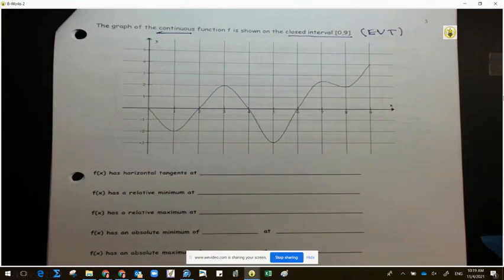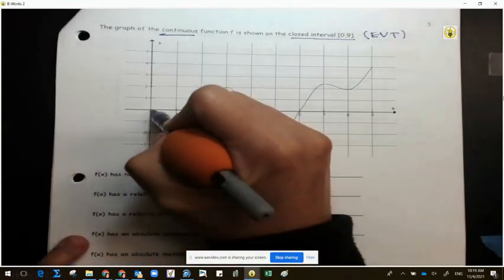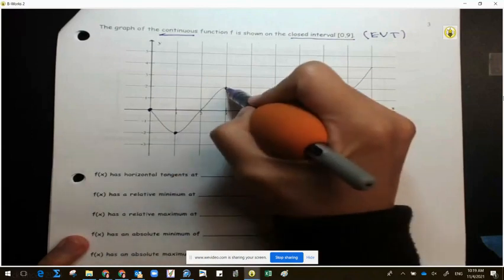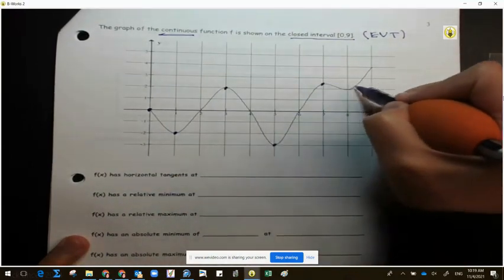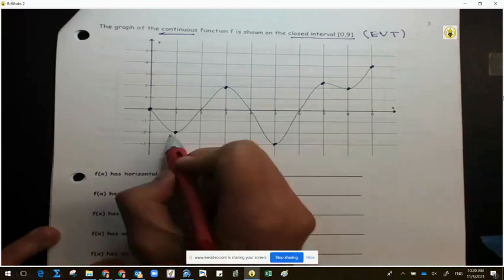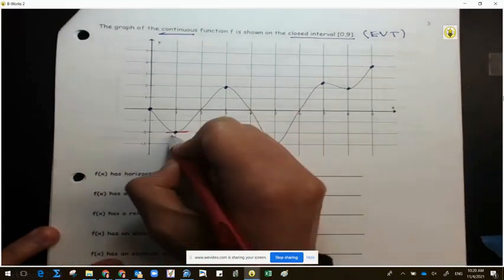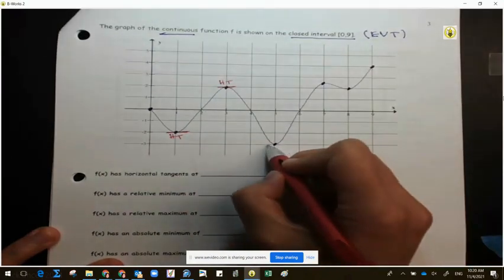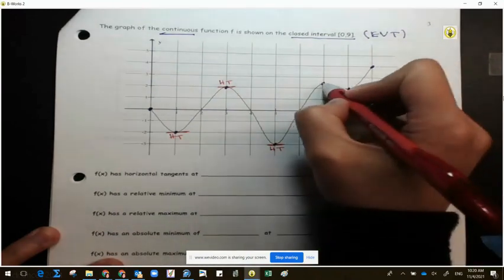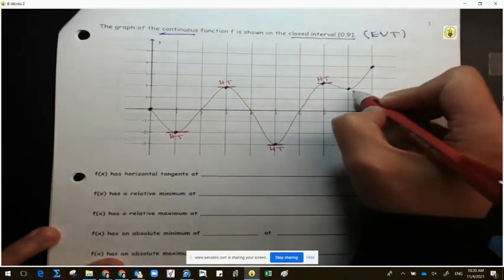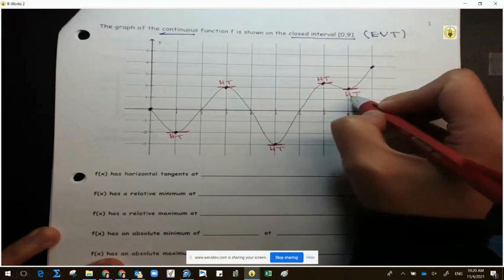So at this point, let's go ahead and put dots at the extreme points. For me, that's wherever it's hanging low or high or at the endpoints. If you want to put more dots, go for it, but it's not going to change the answer. And I think I want to put a flat surface on horizontal tangent. Do I see a horizontal tangent right here? Yep. I see one over here. HT as in horizontal tangent. You can write m equals 0. So I count 5 horizontal tangents. Do you?